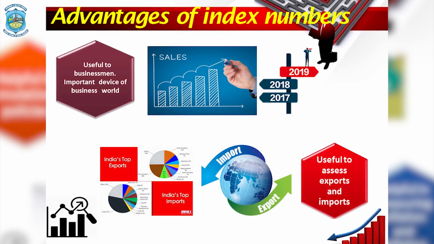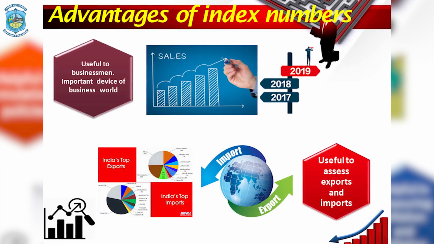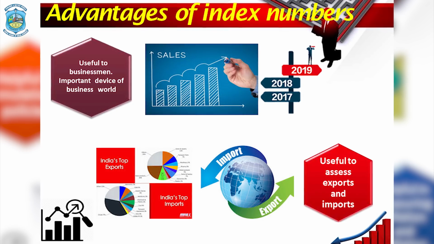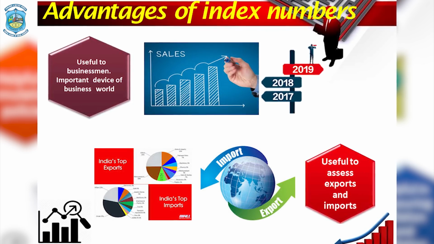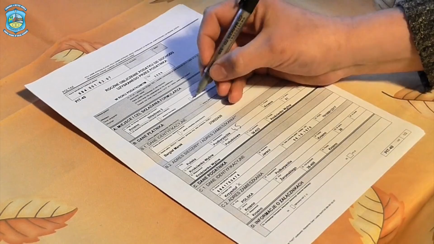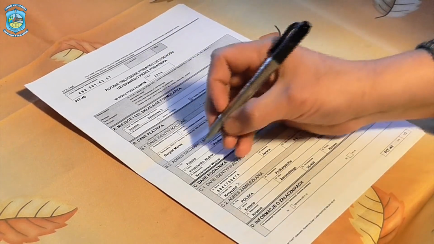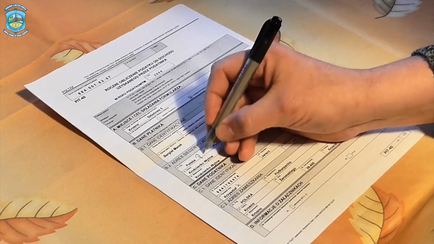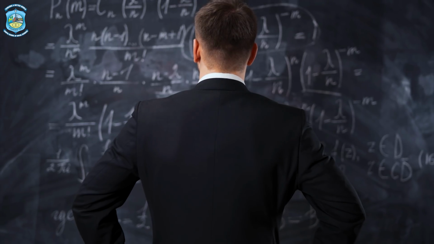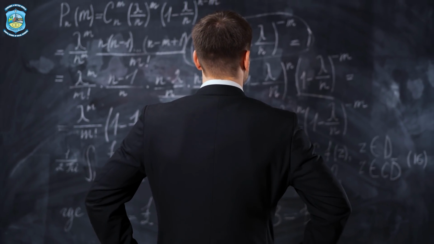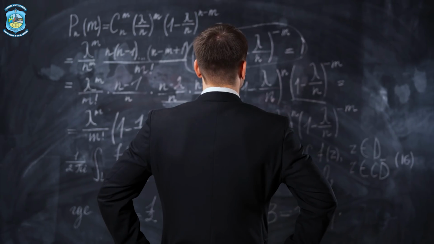If they are not aware that what has been happening in their industry for about, let's say, 10 to 15 years, they will not be able to forecast another 15 years from now. So therefore, in order to know the trends in their business industry as well as the industry outside the country, it is very important for the businessmen to make a comparison of two periods of time.